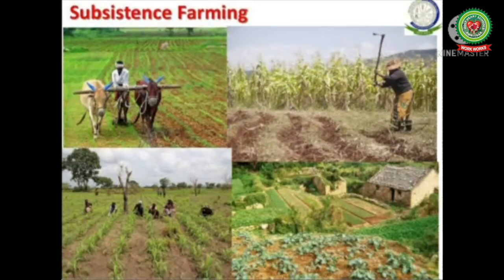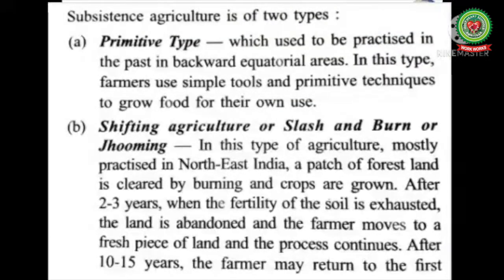Manures such as household waste, animal droppings, and green manures are used as fertilizers. Where water is available for irrigation, some cash crops like cotton, jute, oilseeds, pulses, sugarcane, or vegetables are grown. Come back to the reading again. Subsistence agriculture is of two types. Primitive type, which used to be practiced in the past in backward equatorial areas. In this type, farmers use simple tools and primitive techniques to grow food for their own use.